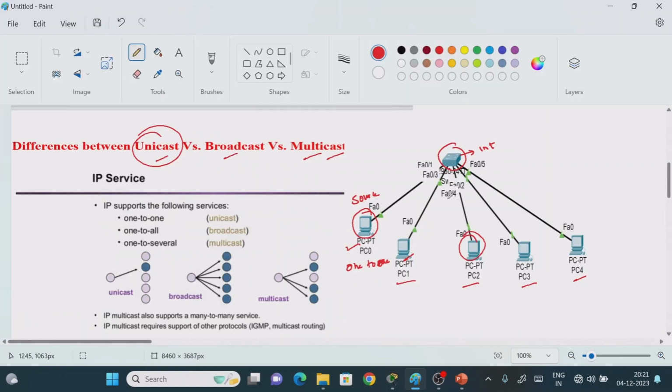The same way we can perform the multicasting operation also, right? I hope you understand.